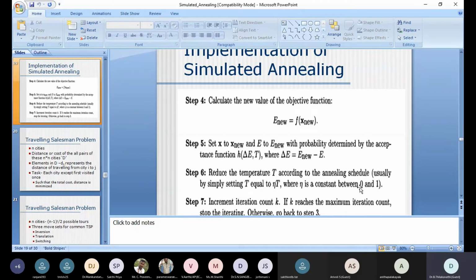The alpha value lies between 0 and 1. If k reaches the maximum number of iterations, we go back to the steps and repeat them, with either acceptance or rejection.